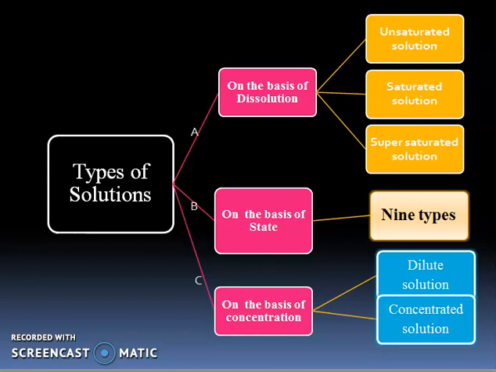The second type of solution is on the basis of state, or we can say on the basis of phase. And the three states of matter are solid, liquid, and gas. On the basis of state, there are nine subtypes.